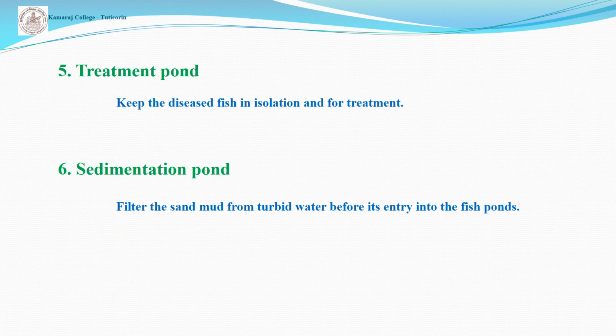The fifth one is the hospital pond or treatment pond. The hospital pond is a small pond to keep the diseased fish in isolation and for treatment. It is constructed in a remote corner of the farm. Then the sixth one is the sedimentation pond. A sedimentation pond may be constructed with layers of gravel, sand and mud to filter the turbid water before its entry into the fish ponds.